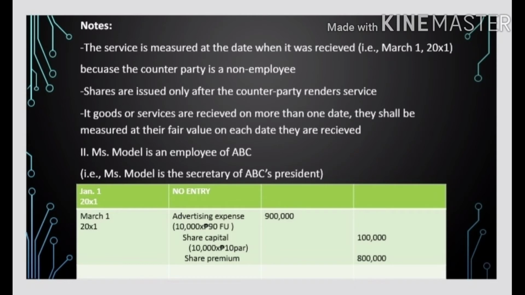Next model: Miss Model is an employee of ABC. So she is an employee of ABC. Miss Model is a secretary of ABC's president. January 1, 20x1, no entry. March 1, 20x1, advertising expense 10,000 times 90 peso FV, 900,000. Share capital 10,000 times 10 par is 100,000, and share premium 800,000.